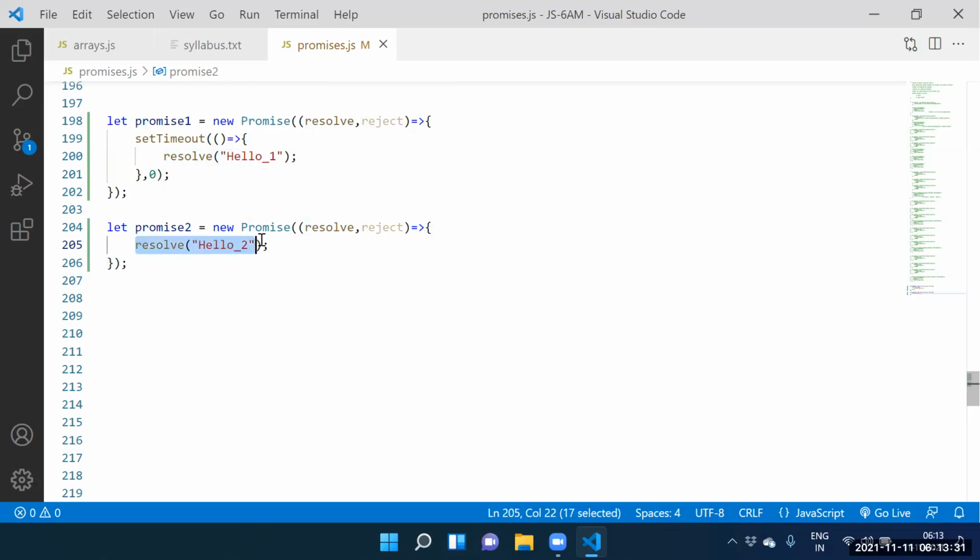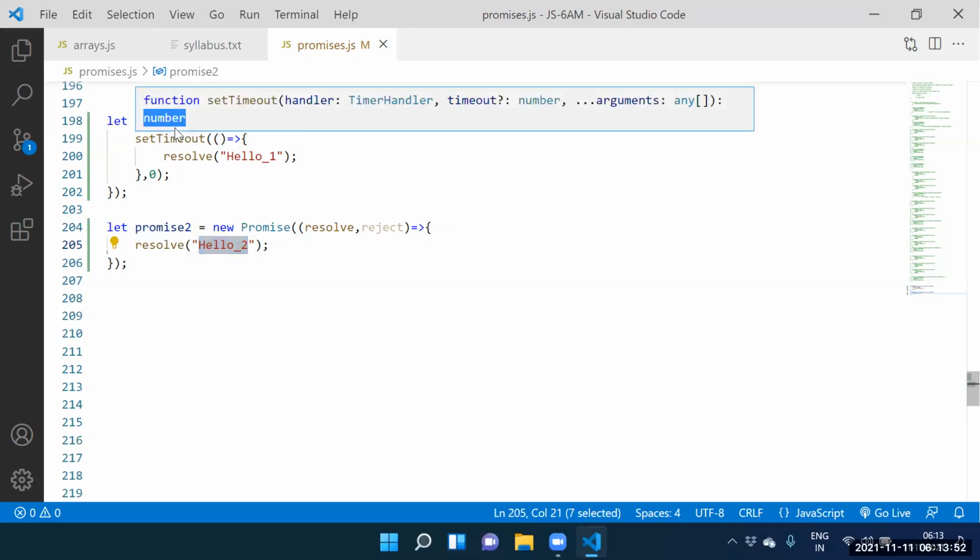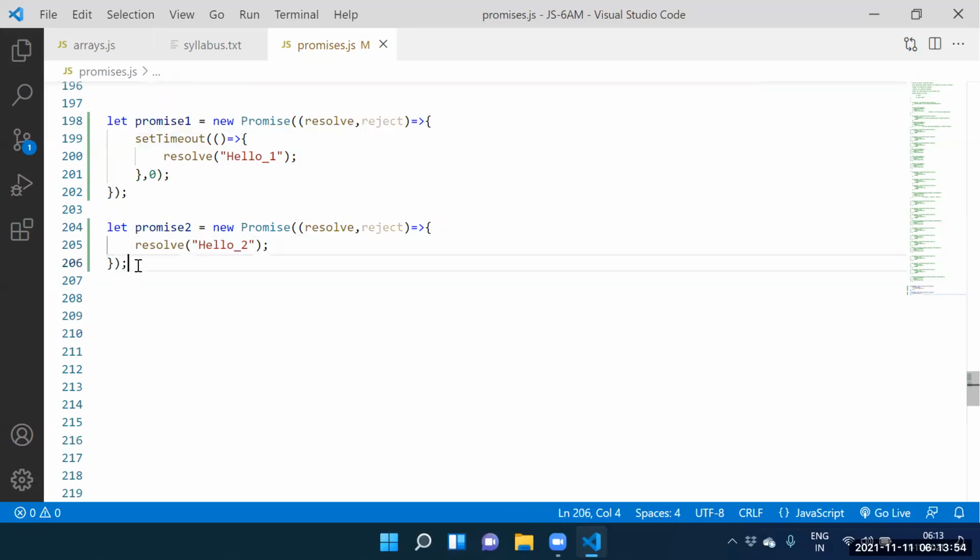Here also no seconds. Both are the same, promise one and promise two. But in execution priority, initially it goes to promise two, next it goes to promise one. You need to check the proof.